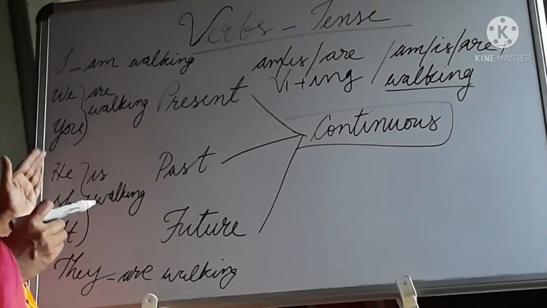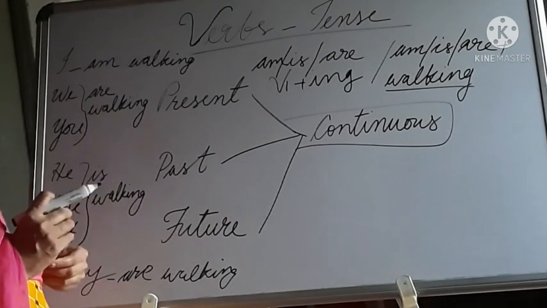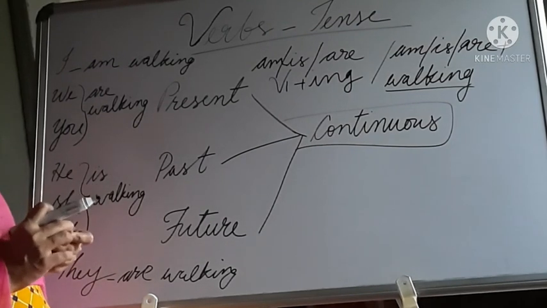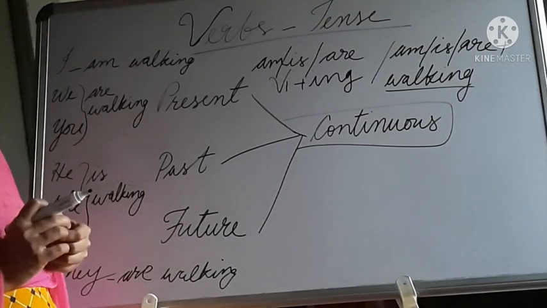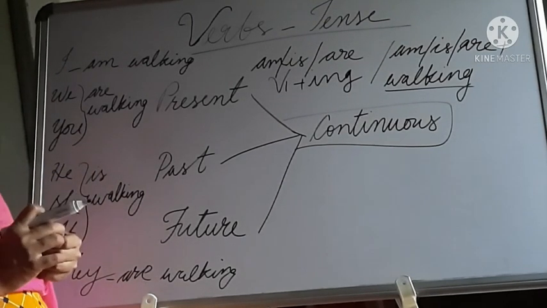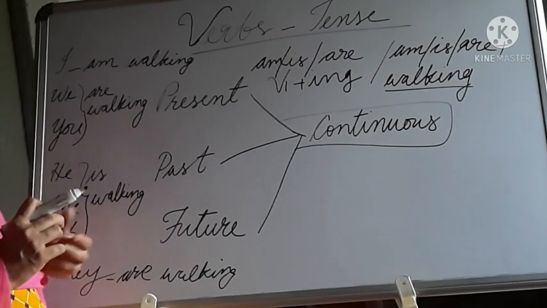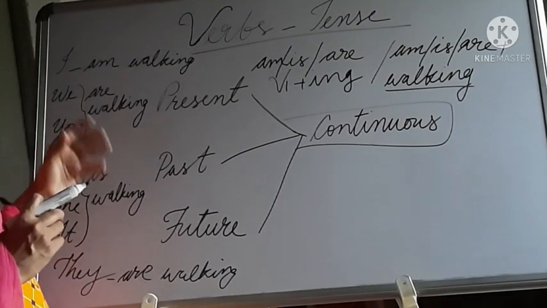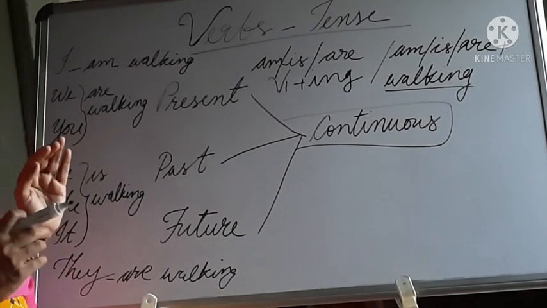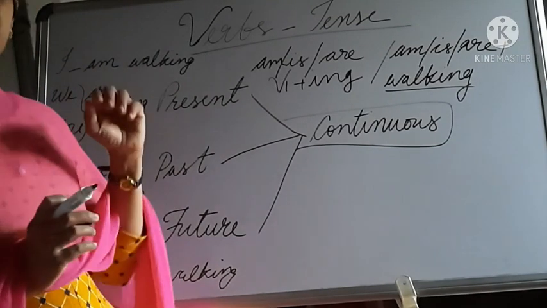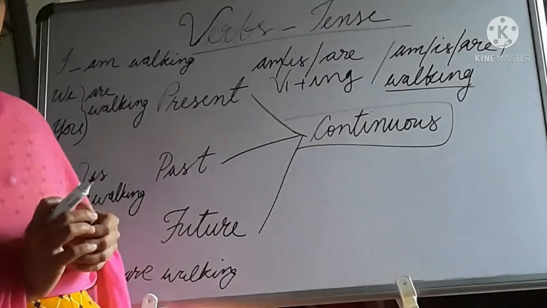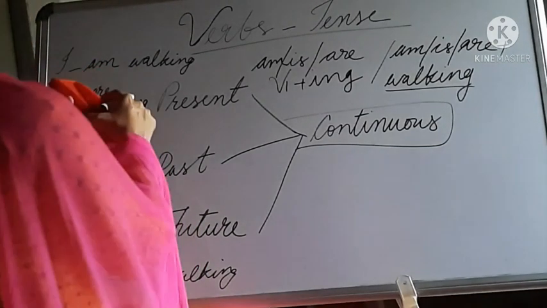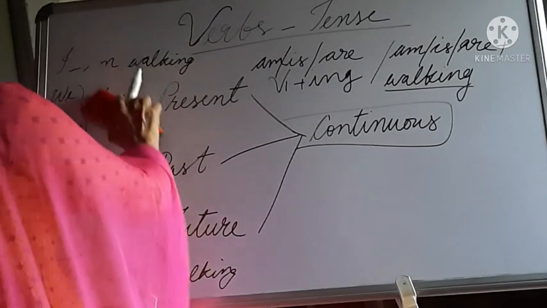So in place of he, she, it, we can give a name. In the case of they also we can give names. For example, Arun is walking. Then she: Arunima is walking. It: the cat is walking. They: the dogs are walking, or Arunima and Arun are walking. So that is the case. When you write any form, you have to think whether the subject is agreeing with the verb. Next case.